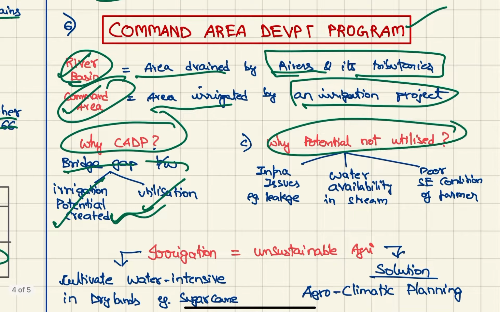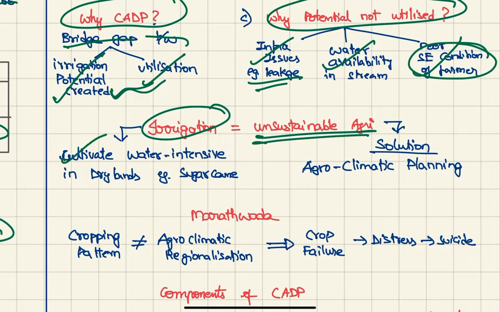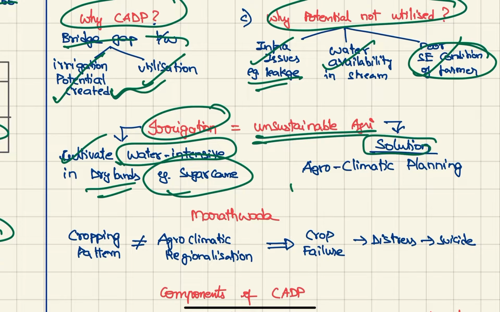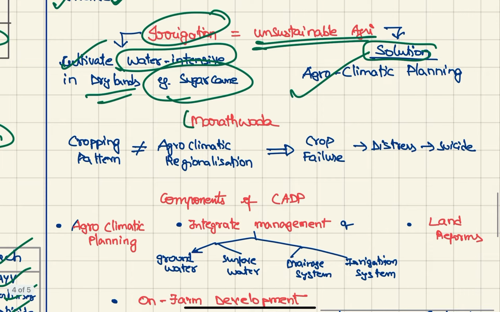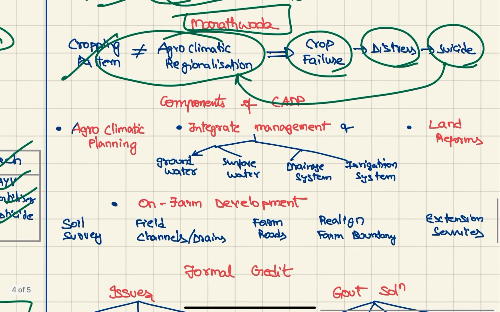So why is this gap there? Because of infrastructure issues like leakages, water availability in streams, and poor socio-economic conditions of the farmer. Irrigation led to unsustainable agriculture, like cultivating water intensive crops in dry lands, for example sugarcane. So the solution is to follow agroclimatic planning. For example, in Marathwada, the cropping pattern is not according to agroclimatic regionalization. This led to crop failure, distress, and farmer suicide. To solve all this, we should follow agroclimatic regionalization.